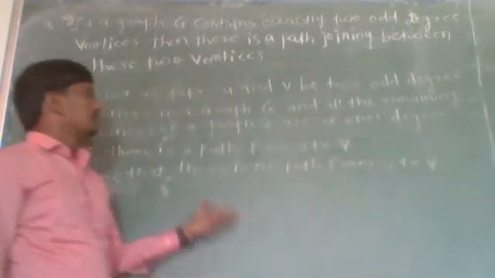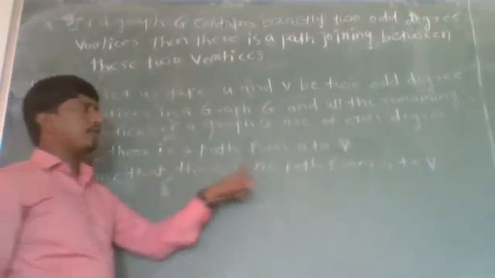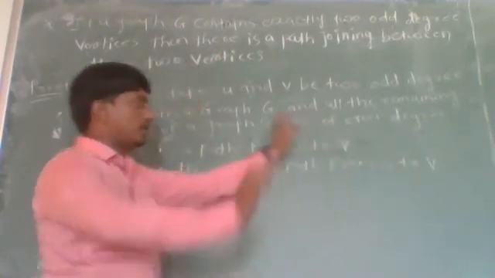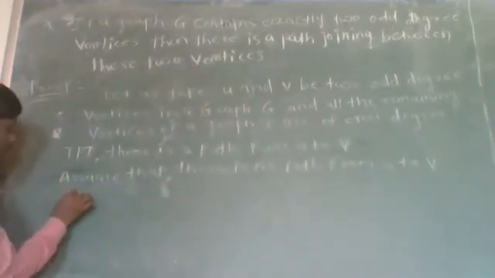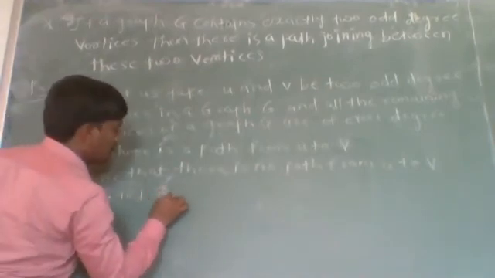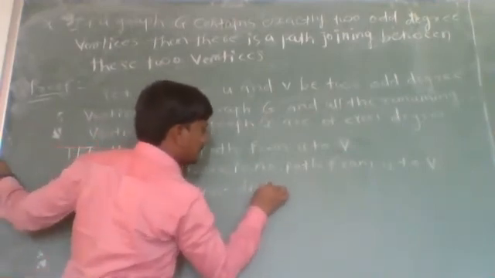As there is no path from u to v, then u and v belong to two different components, two distinct connected components of a graph G. Let G1 and G2 be two distinct components of graph G.